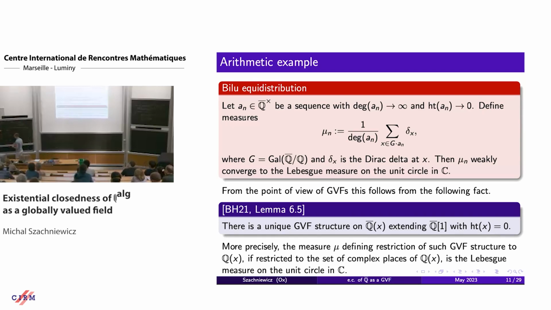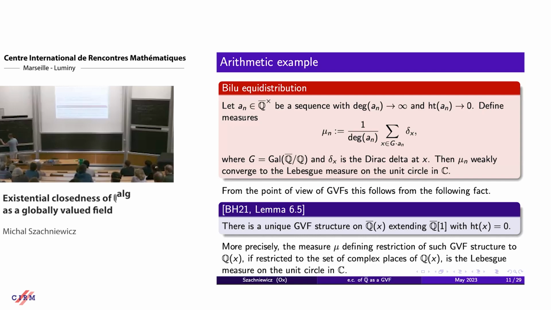So every valuation restricts either to the trivial one on Q, or to some p-adic, q-adic one, or restricts to just the Euclidean valuation on Q. So what are valuations on Q of x that are trivial on Q?